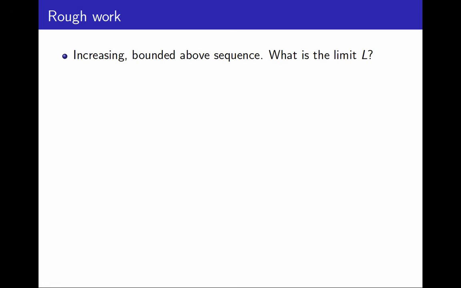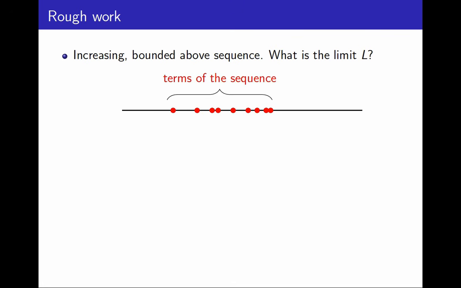Next, I'll do some rough work to figure out what the proof actually is, and then I will write it down. I begin with a sequence that is increasing and bounded above, and I have to figure out what is the limit L. Again, this is the difficult part. Can I define L entirely in terms of the sequence? This is what the terms of the sequence may look like. The sequence is increasing and bounded above. So intuitively, the terms are going to be crowding around some point, which is what I want to call the limit.